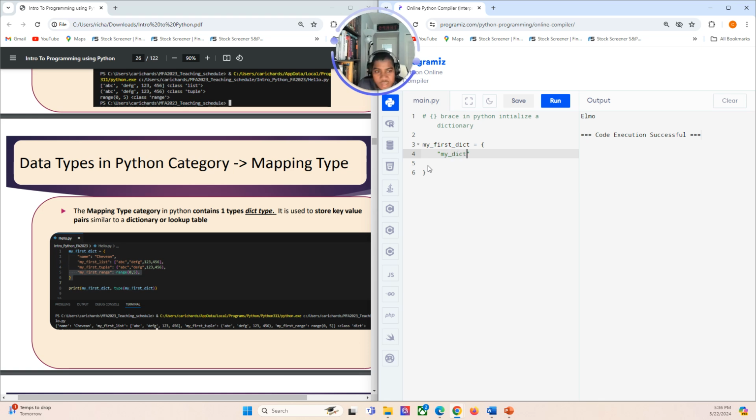Let's call this my dict string, str, and set that to a string. Or instead of that, let's just call it my name. My name, and then set that. To declare a string, you could use double or single quotes, it doesn't matter. Let's say Elmo. And then a comma separates the values, the collection in the dictionary.